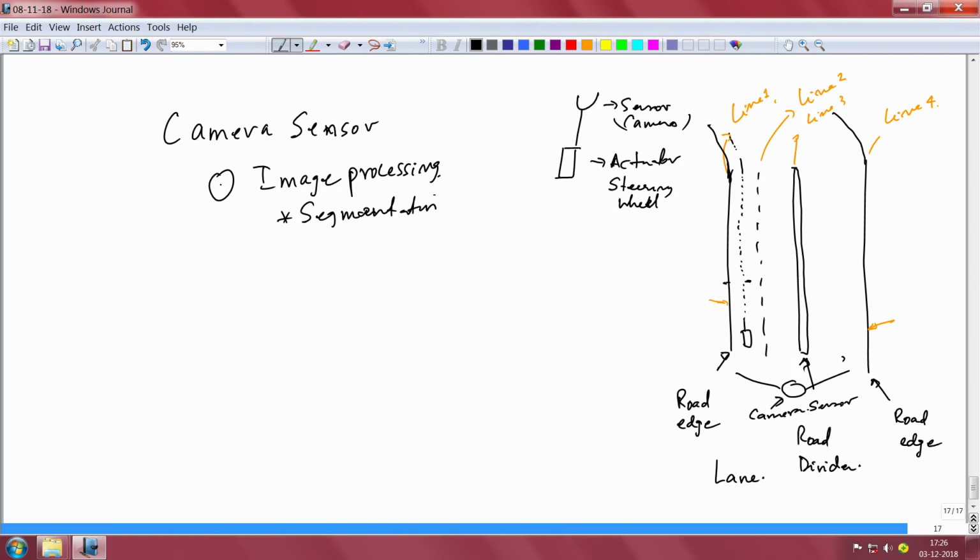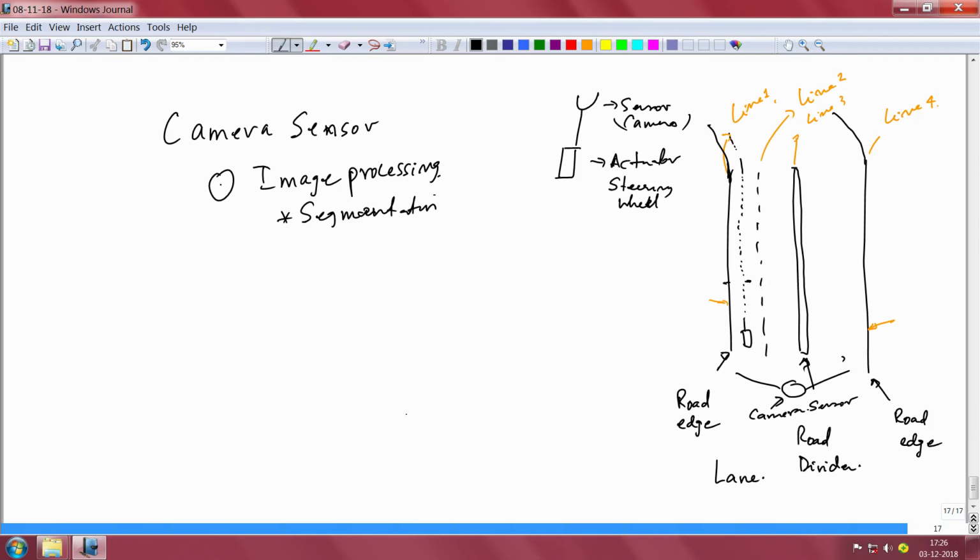So, your goal should be to ensure that you are always in a straight line, which means this edge and this edge you have to detect accurately, okay. That is what our whole exercise in this course is: how to get to this edge as accurately as possible and how to detect these lines.